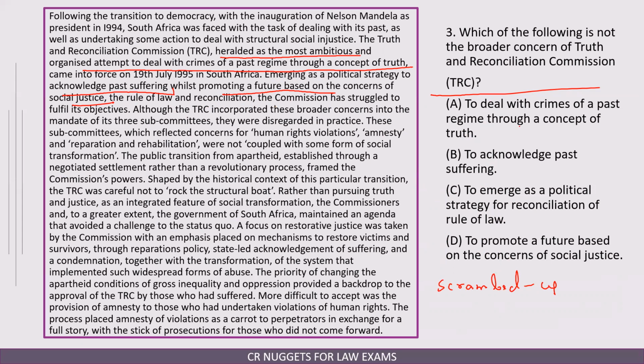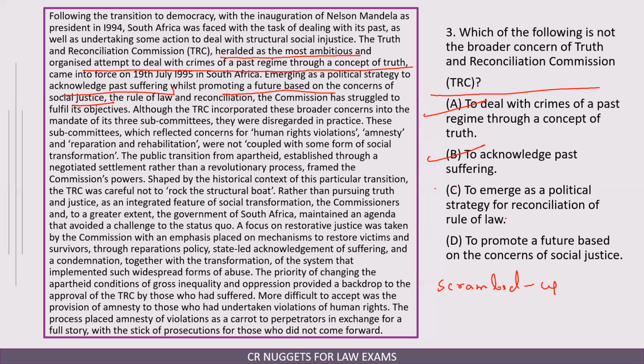To deal with the crimes of past regime through a concept of truth. This is given. Even this is given. Let us look at C. To emerge as a political strategy for reconciliation of rule of law. Let us read this. Emerging as political strategy to acknowledge past suffering while promoting future based on concerns of social justice, the rule of law. So it is the right answer.